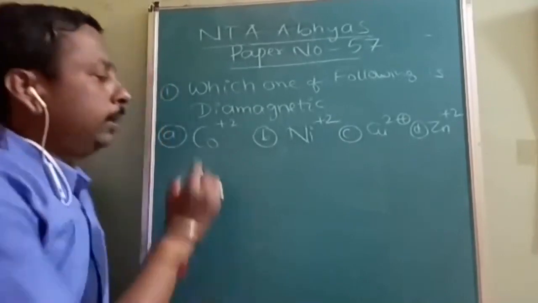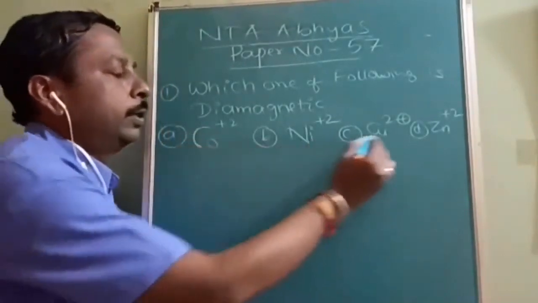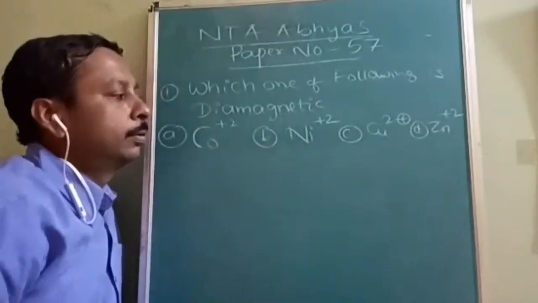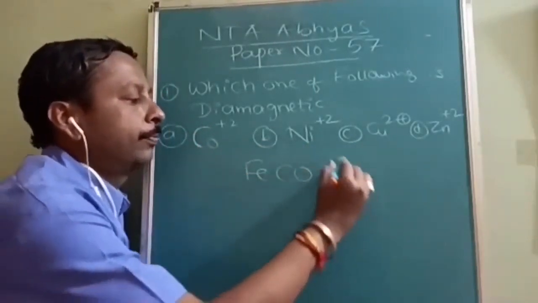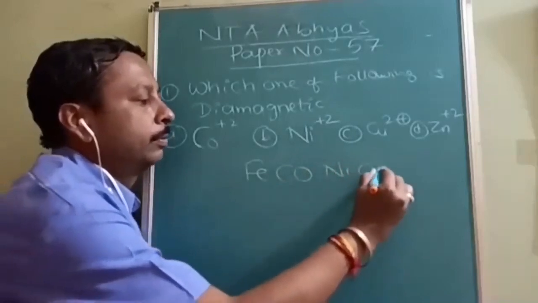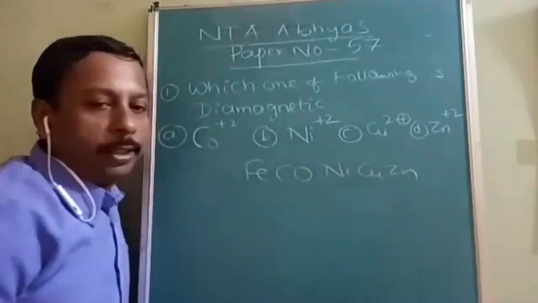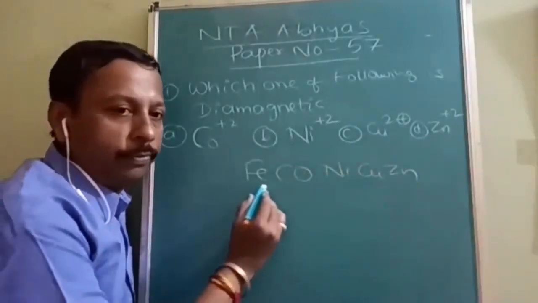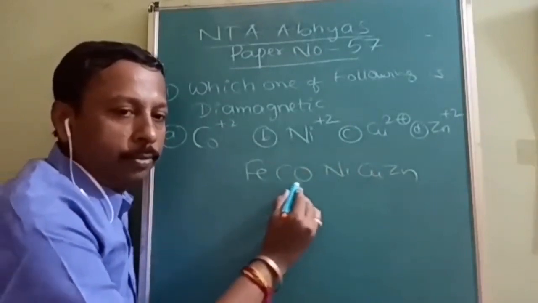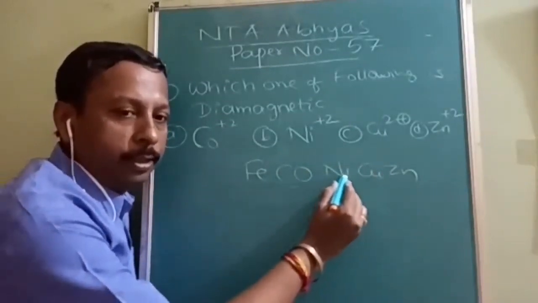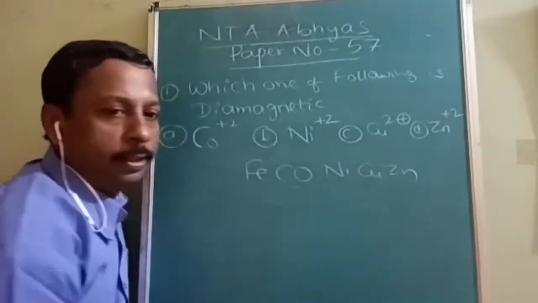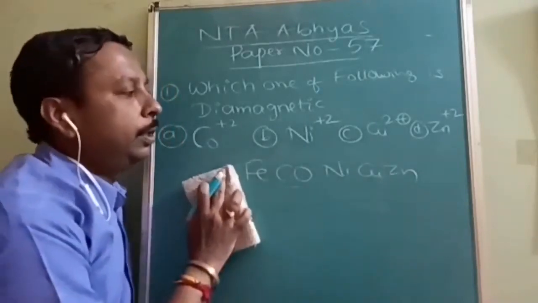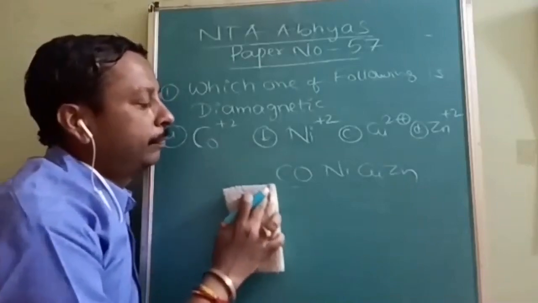Okay, and here cobalt, nickel, copper, and zinc. So how to remember? Fe-Co-Nikunj. Okay, what is the technique? Fe-Co-Nikunj. Fe means iron, Co means cobalt, Ni means nickel, Cu means copper, and zinc. These are the four elements out of which it is given.